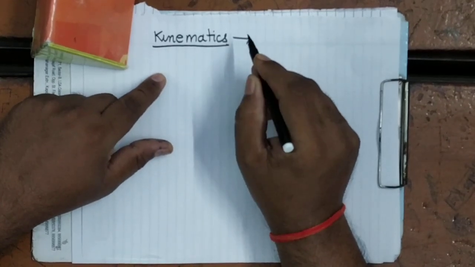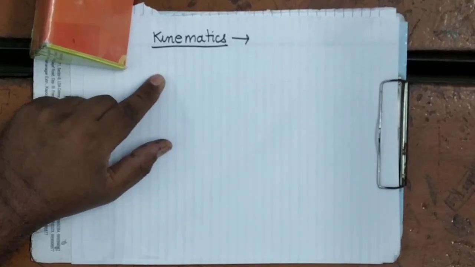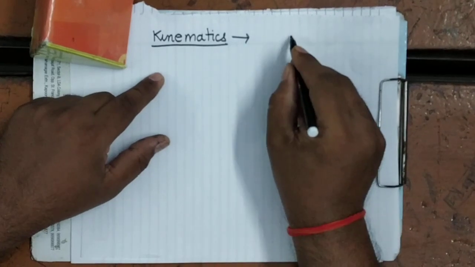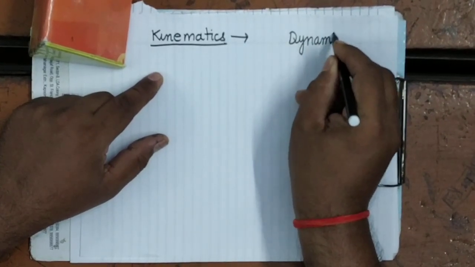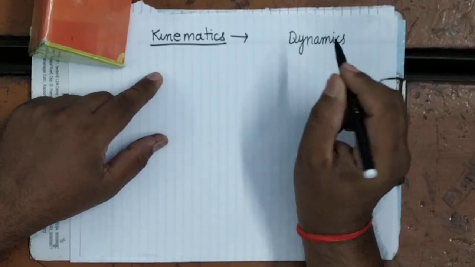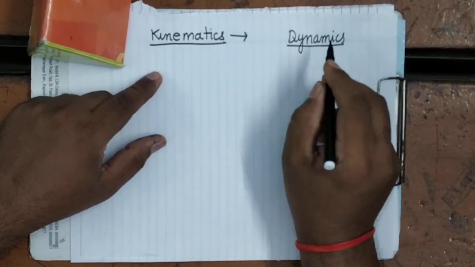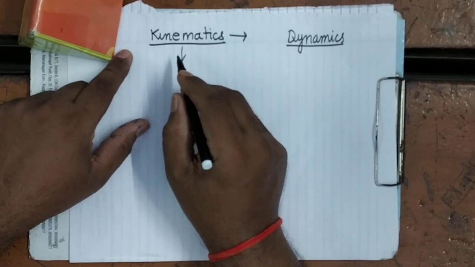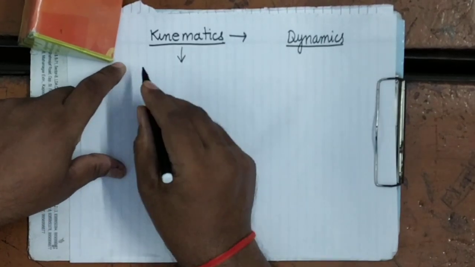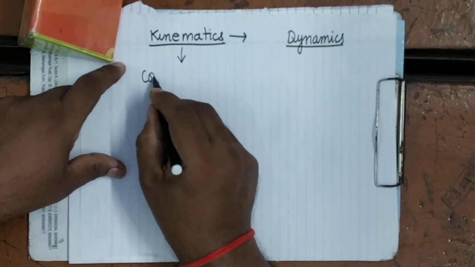Kinematics is what? Under kinematics and under dynamics, there is one term, dynamics, that is also pertaining to motion. So under kinematics we discuss the motion of the body without considering the cause of motion. It's clear?